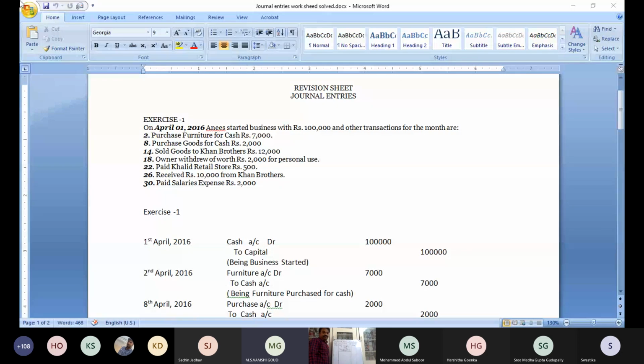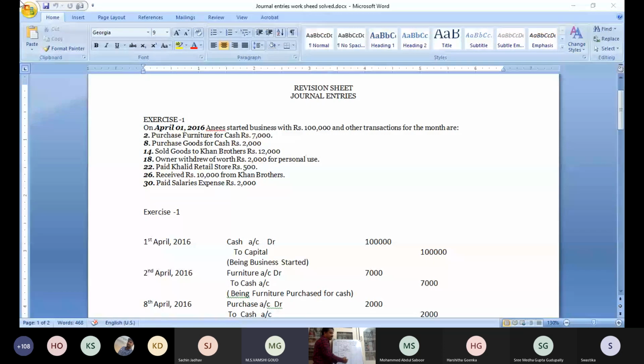2nd April: purchased furniture for cash, rupees 7,000. First I will write 2nd April 2016. Now, purchased furniture for cash. Furniture and cash: what accounts are here? Real account, sir. I will write here roughly: furniture, we find one account, and another one is cash.